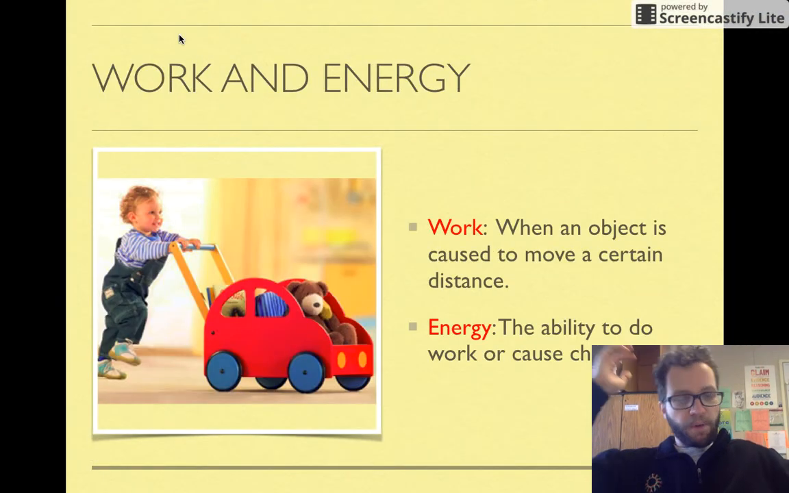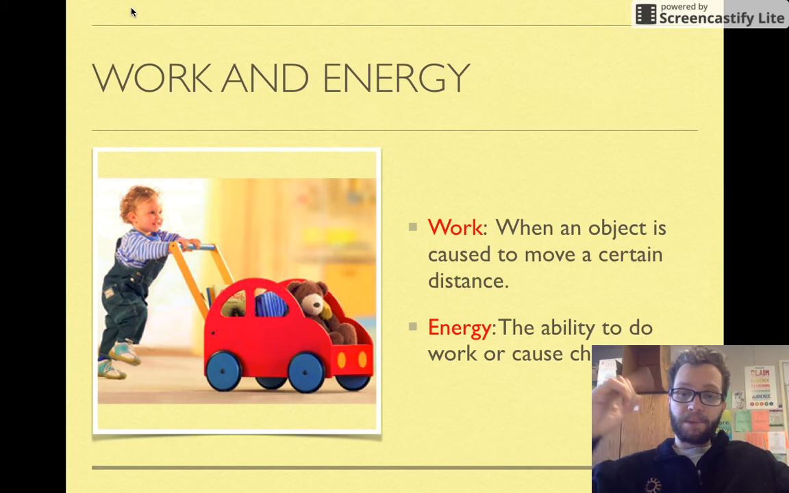A couple of the terms that we need to start with is work. So whenever an object moves a certain distance, even if it's up, down, left, right, we call that work, okay? And in order for an object to do work, we need to be able to spend energy. So energy is the ability to do work or cause any change on an object's motion. Okay.